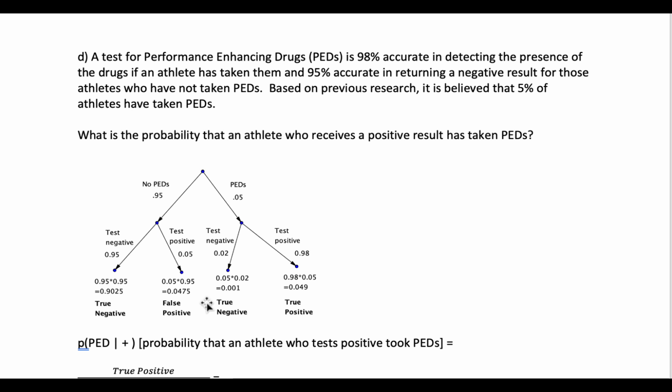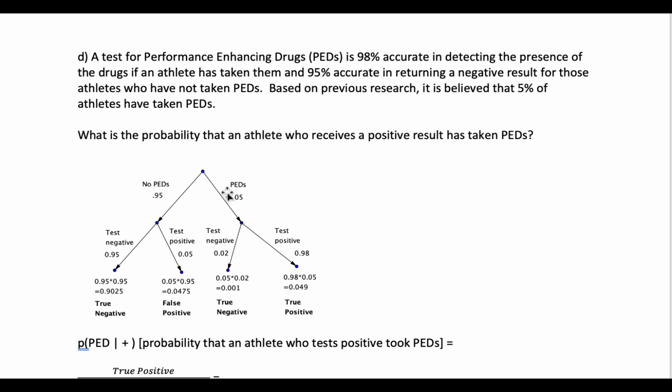Okay, and we have a test for performance-enhancing drugs, which is 98% accurate in detecting the presence of the drugs if an athlete has taken them, and 95% accurate in returning a negative result for those athletes who have not taken PEDs. So based on previous research, it's believed that 5% of athletes have taken PEDs. So what is the probability that an athlete who receives a positive result has taken PEDs?